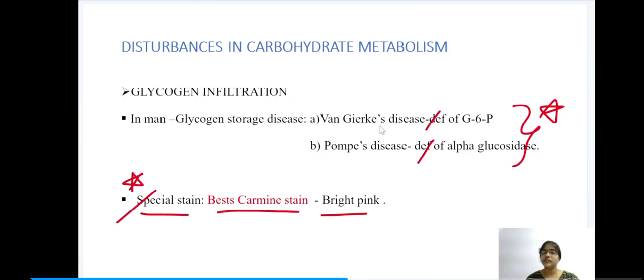The first disease is due to deficiency of glucose 6 phosphatase. As a result, there is accumulation of glycogen. And the second one is due to deficiency of alpha glucosidase. These two are very important for the bits. Next we have Best's carmine stain. This stain stains glycogen a bright pink color. This is a special stain which is again very important for the bits.